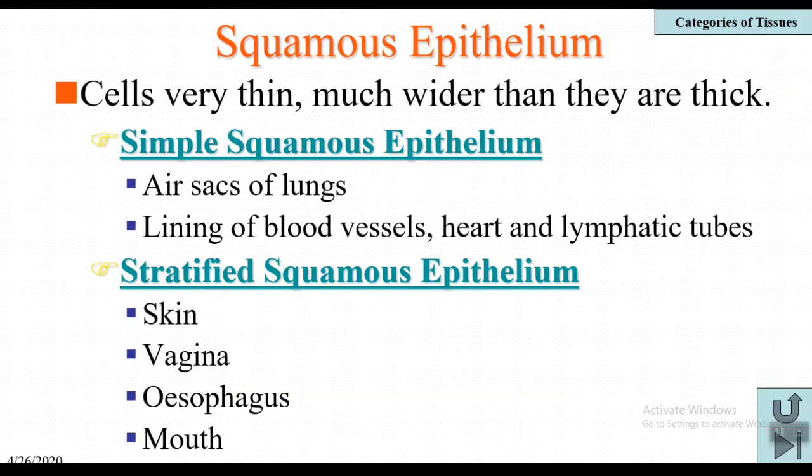And this squamous epithelium is further divided into two types based on their layers of cells. If a single layer of cells is there, then it is called simple squamous epithelium. And if there are two or more than two layers of cells, then it is called stratified squamous epithelium or compound squamous epithelium.